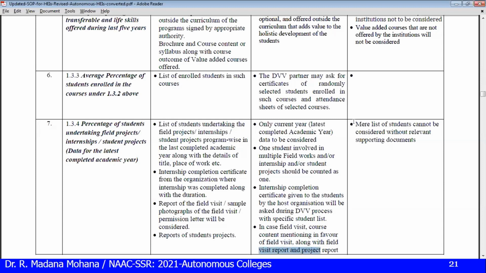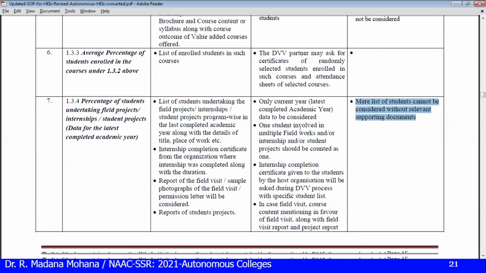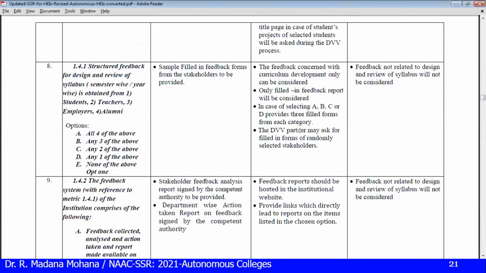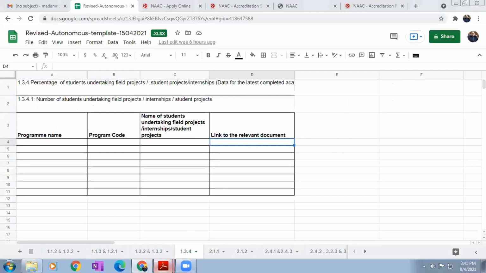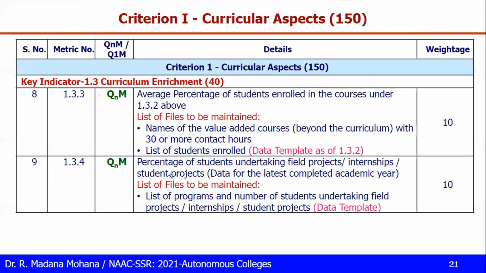Then which are the things not to be considered? The list of students cannot be considered without relevant supporting documents. If you have simply provided a list of students without supporting documents, that won't be considered. So then, coming to 1.3.4.